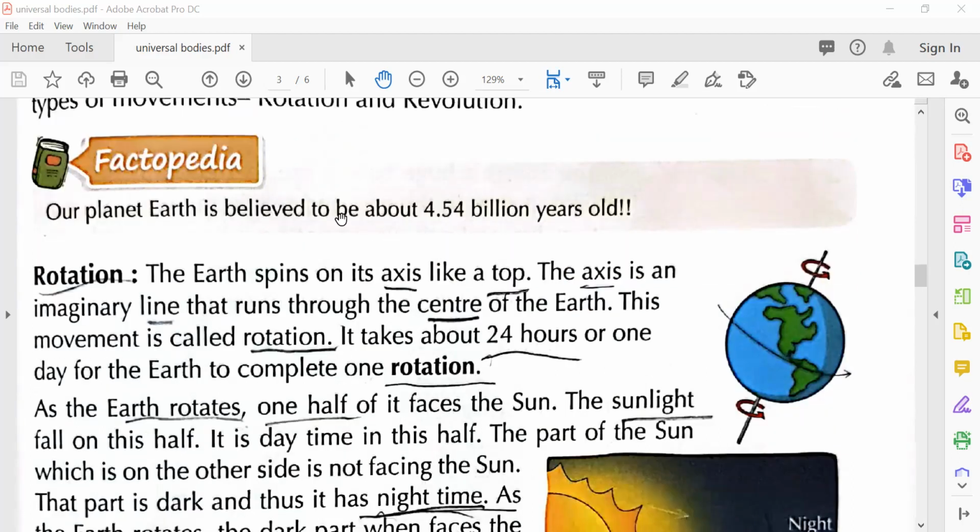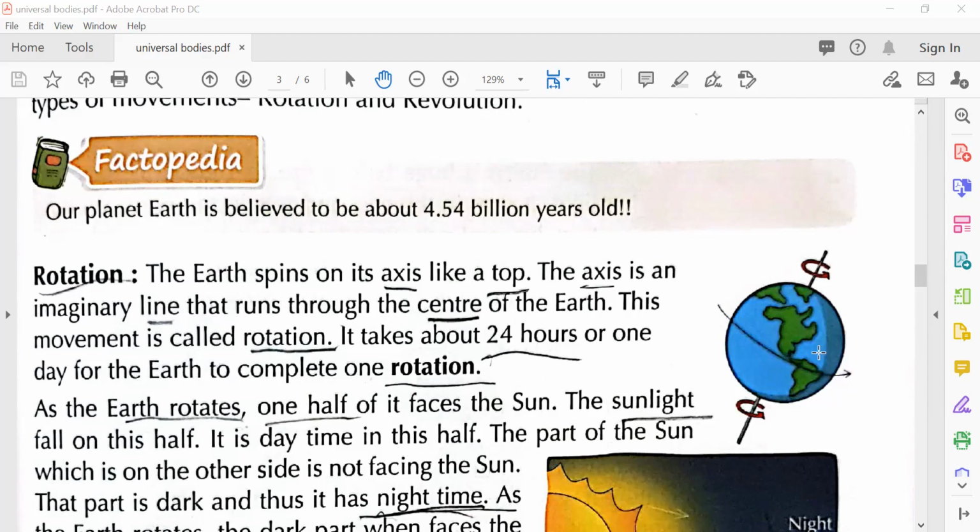Okay. How did they know? Because scientists discovered it. Rotation. So what is rotation? The earth spins on its axis like a top. Have you seen a top? Yes. There's a pointed end, and if you spin from this area, then it starts to go round and round.